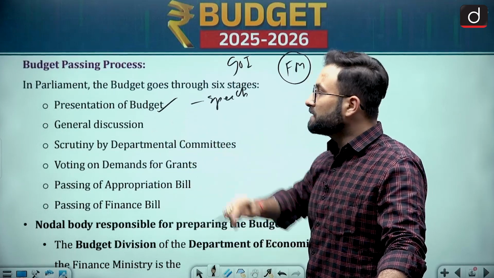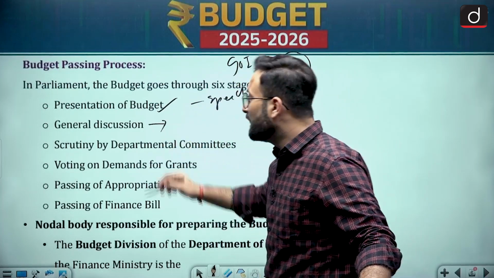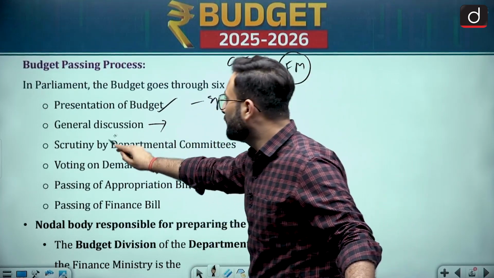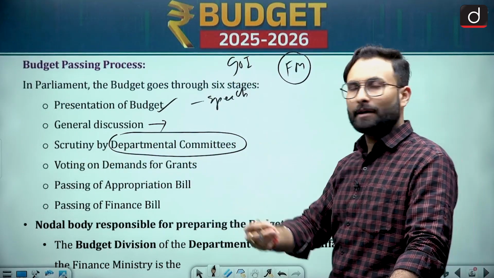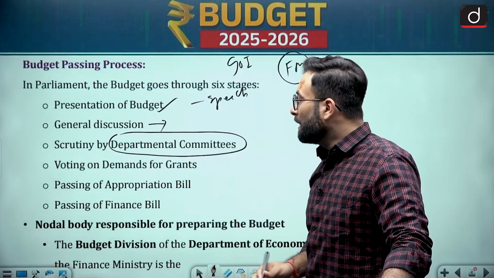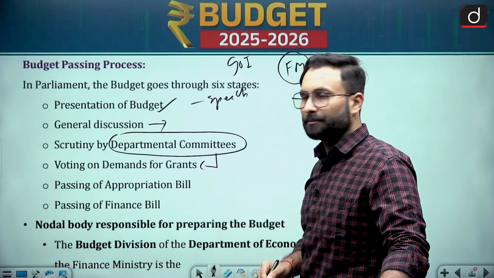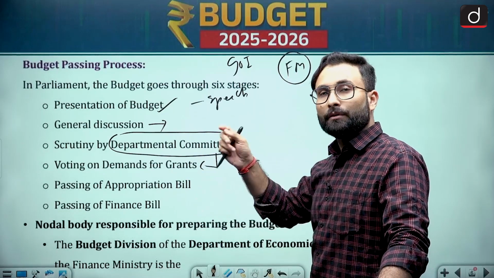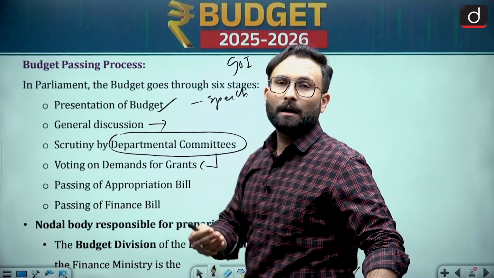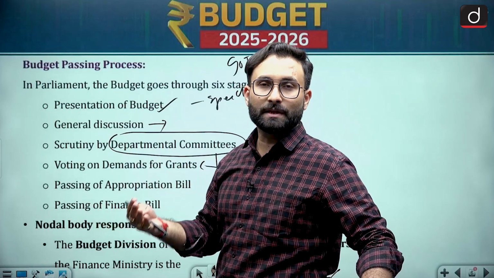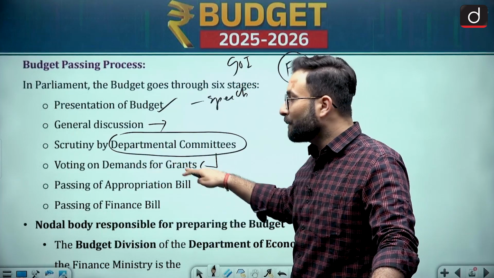Then coming to the next one, general discussion on that particular document, on that particular speech. There will be a general discussion. Then there will be a departmental committee which will be going for the scrutiny of whatever grants, whatever money they have asked. Voting on the demands. Once this scrutiny is done, then there will be voting on the demands. In the voting, the government should pass these bills. If they are not passed, that can result in a no confidence as well. So voting on the demands will be there.